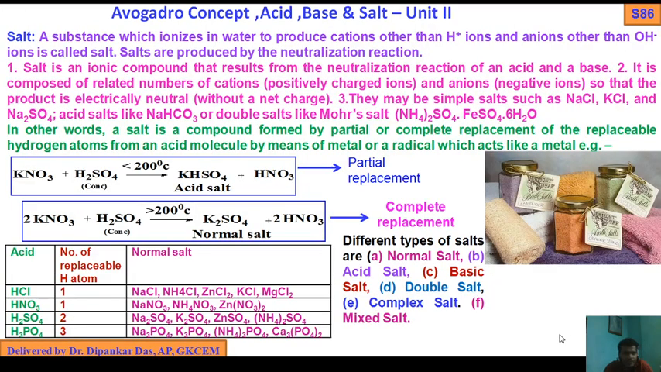Next, move on to another topic. Now come to the salt. A substance which ionizes in water to produce cations other than H+ ions and anions other than OH- ions is called salt. Salts are produced by the neutralization reactions.